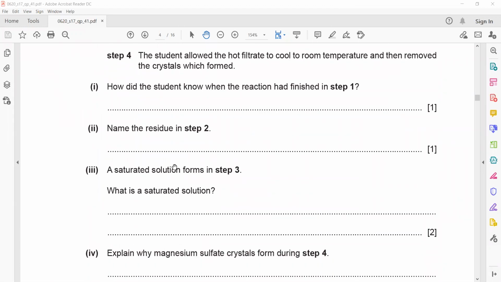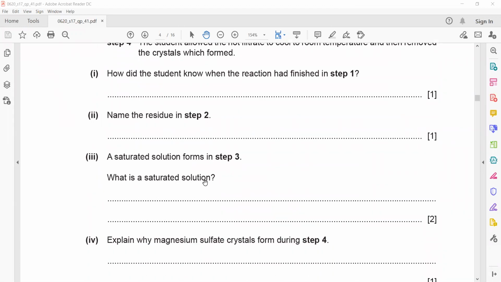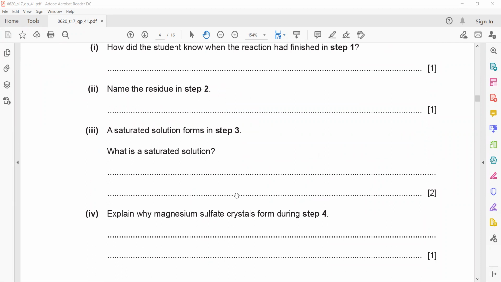Then a saturated solution forms in step 3. What is a saturated solution? What is the definition of a saturated solution? A saturated solution is a solution which cannot dissolve any more solute at a particular temperature, because solubility changes with temperature.